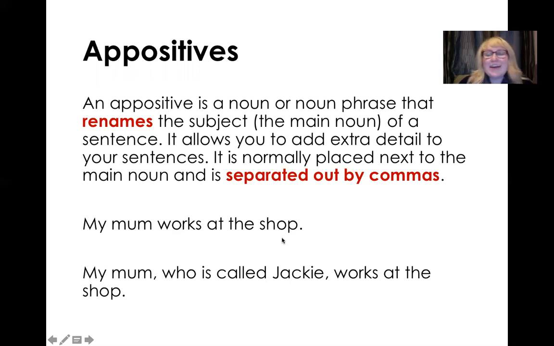But if I wanted to add a bit more information, this is where I could use an appositive phrase, especially if I wanted to give more information about my mum. So I could change the sentence to include an appositive phrase, so it looks a bit like this. My mum, who is called Jackie, works at the shop. There I've used an appositive phrase to rename the noun, because my mum is also Jackie. So both nouns refer to the same subject.